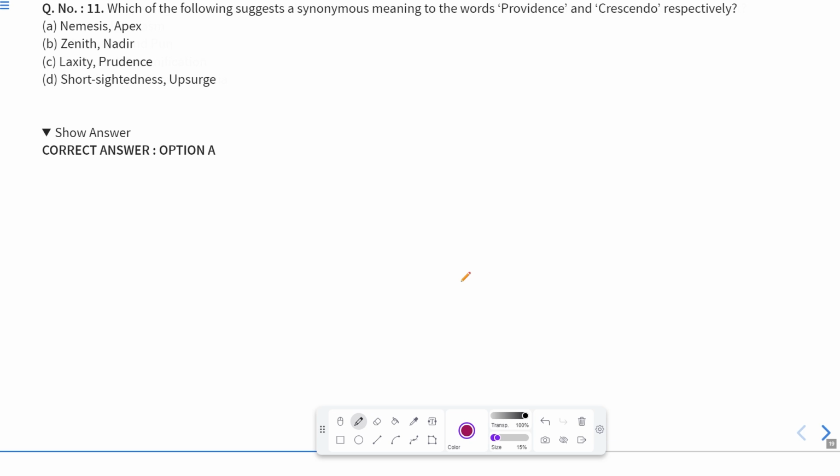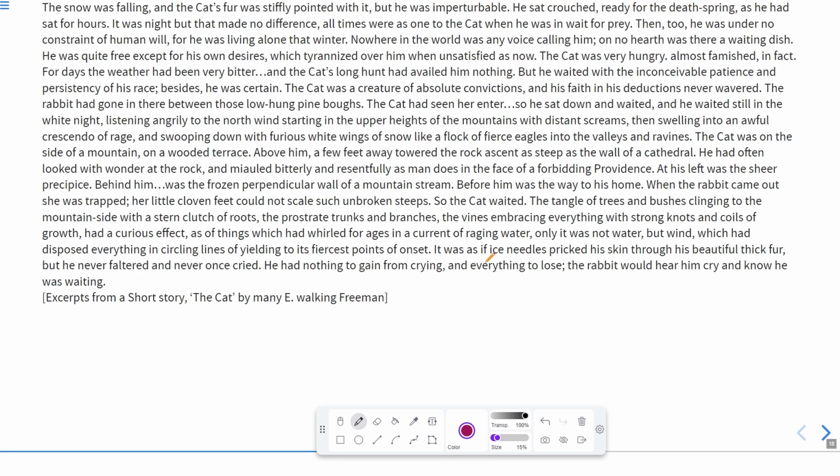Now if you look back to the passage, we have talked about the cat and we have used he for this cat everywhere. For the rabbit we have used she. Now if you see some lines like, then too under no constraint of human will he was living in the winter. Okay, on the earth there was nothing. The cat was very hungry, famished. The cat's long tail availed him nothing.